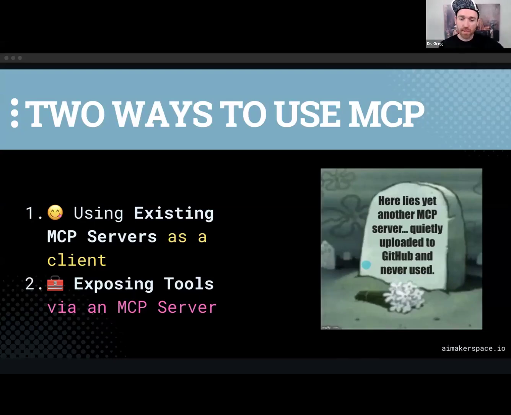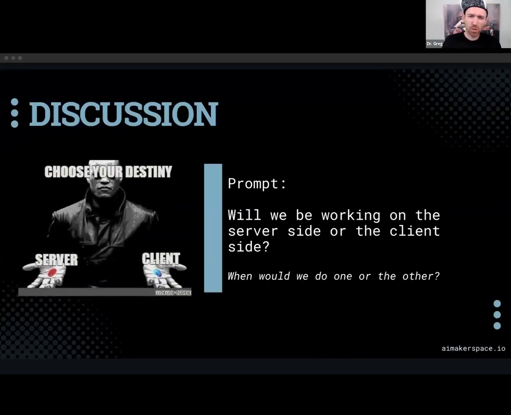And I think we put forth in the TLDR, there's typically one way we're going to use this. Is this true? Will we really be working on the server side most of the time? And if so, why is that the case exactly? I think it's true for most people that they will generally be on the server side,